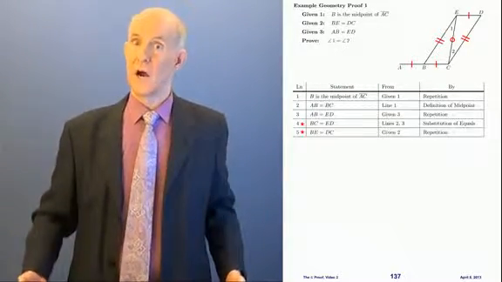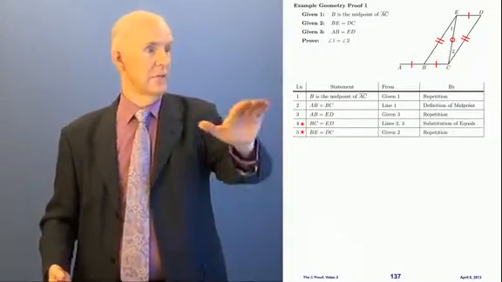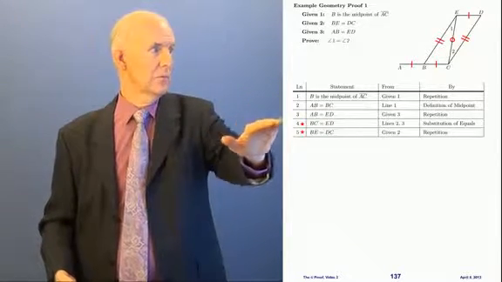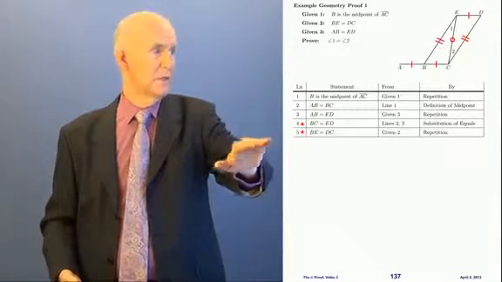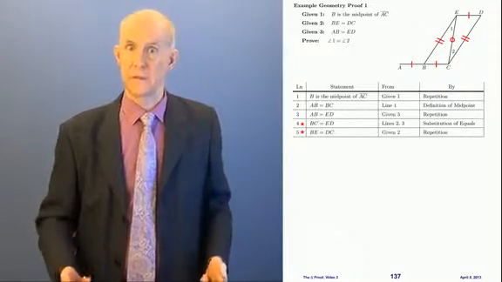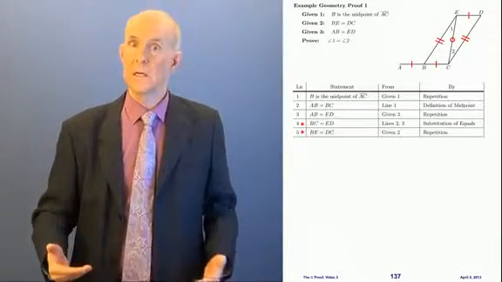We need a third star. Where are we going to get it? We've used up the givens. We got given 1 here in line 1, given 3 here in line 3, and given 2 in line 5. We've used up our givens. How are we going to get our third star?